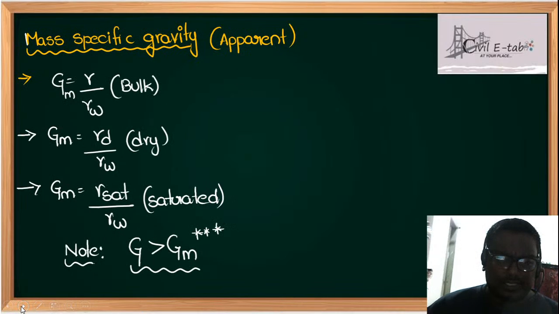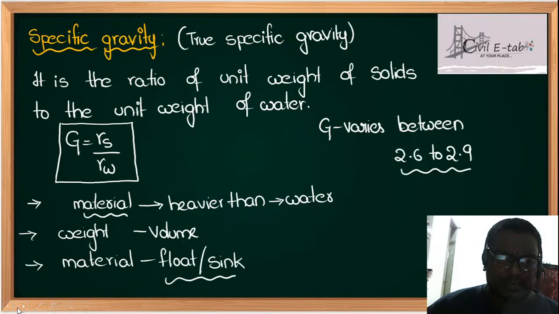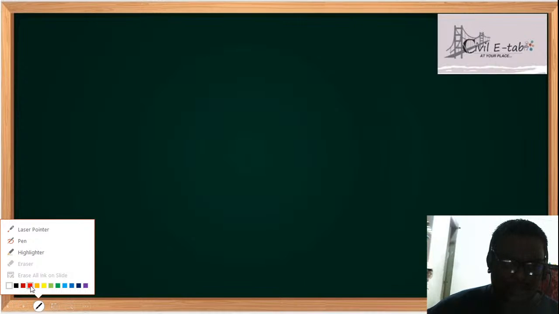Now see, students, how specific gravity is determined. We have different methods, but out of those, the important method is the pycnometer method.